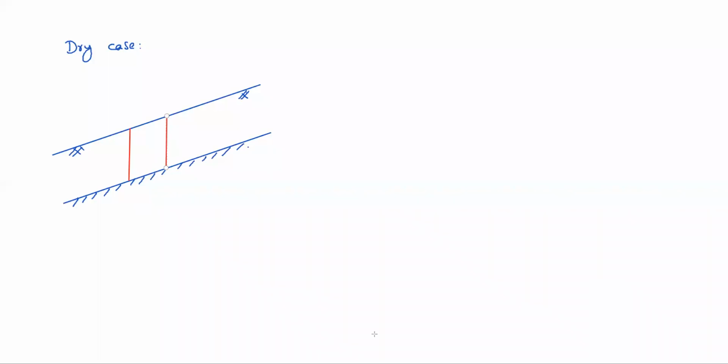Let us assume the slope angle is theta, or inclination i. The vertical height is capital H, and the width is small b.